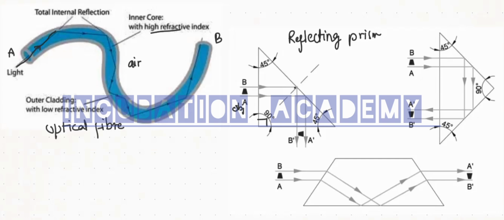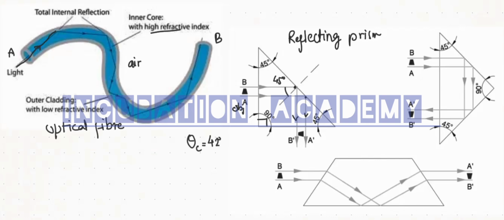Now the light tries to refract from the denser to rarer medium, and from geometry it is very easy to understand that this angle is 45 degrees. Most of the cases it is made up of glass. We know that the critical angle for glass is 42 degrees. So the angle of incidence is greater than 42 degrees, around 45 degrees. So we can say total internal reflection occurs here, and in this case also. In both of the cases total internal reflection occurs.